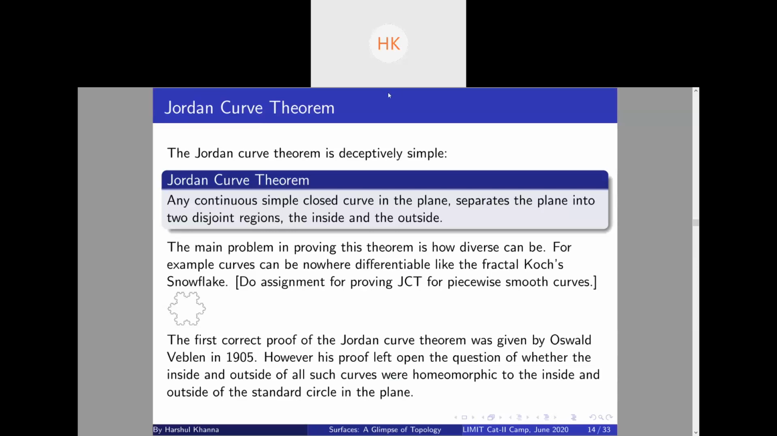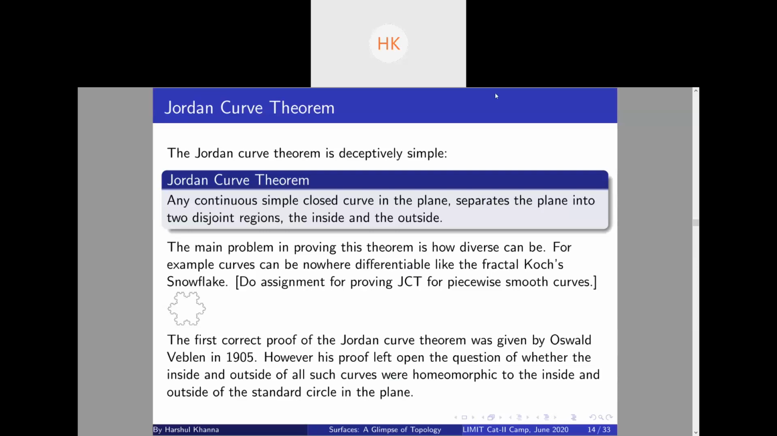Next class is tomorrow, right? So we will discuss the assignment in our question answer session. The main problem in proving the Jordan curve theorem is how varied the curves can be. It can even be a fractal, it can be nowhere differentiable, right? The first correct proof of the Jordan curve theorem was given in 1905 by Oswald Veblen, if I'm pronouncing it right. However, his proof left open the question of whether the inside and outside of the curve is homeomorphic to a disk.